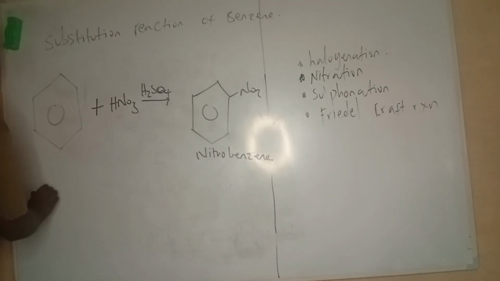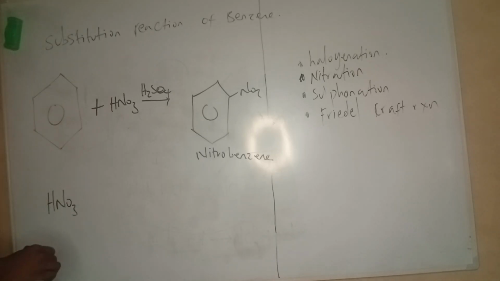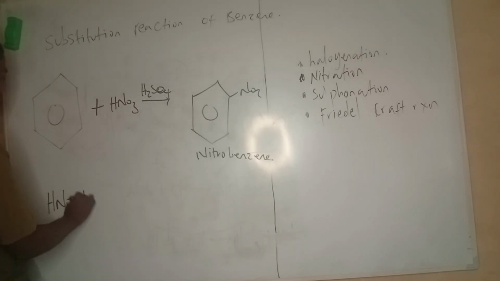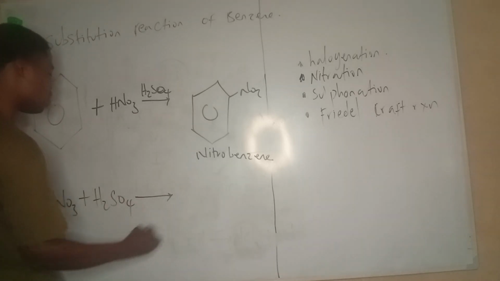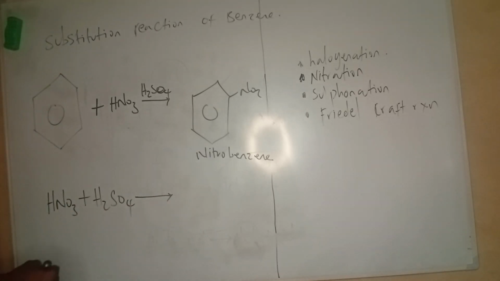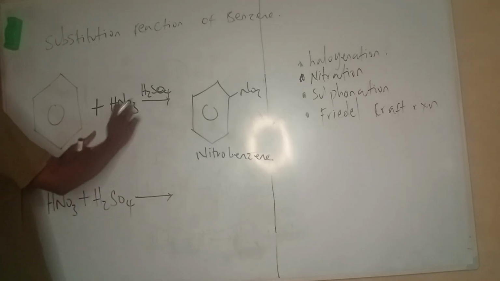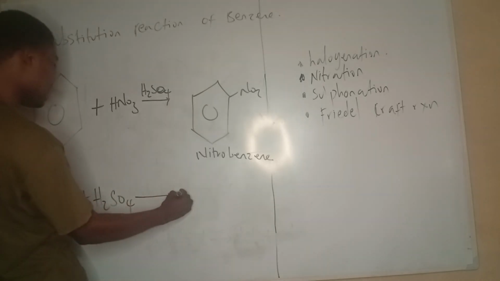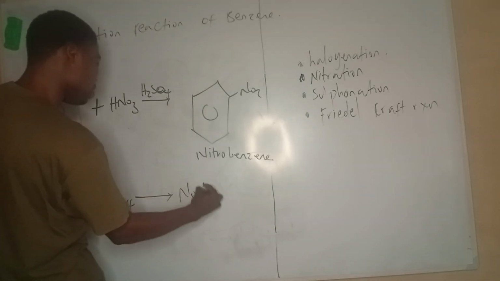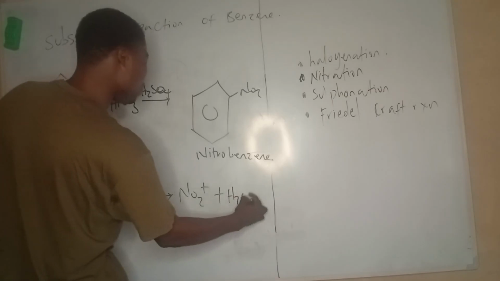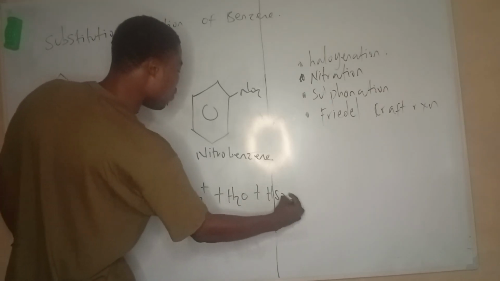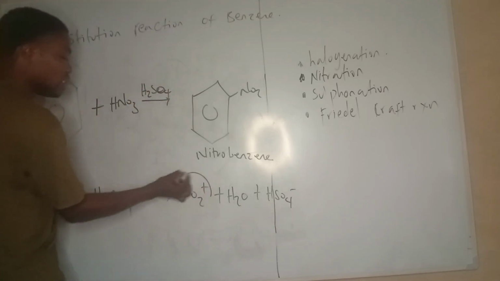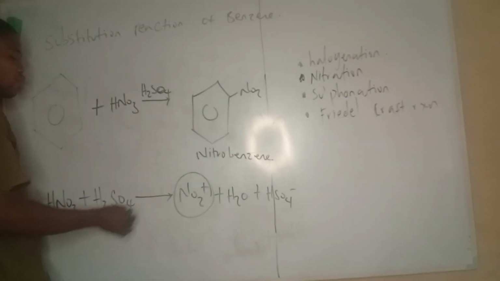So how does the mechanism look like? In the reaction, HNO3 reacts with H2SO4. So basically H2SO4 and HNO3, this is the mechanism of the reaction. We're going to basically get NO2 plus, H2O, plus HSO4 minus. So this guy is the electrophile, the nitronium ion.